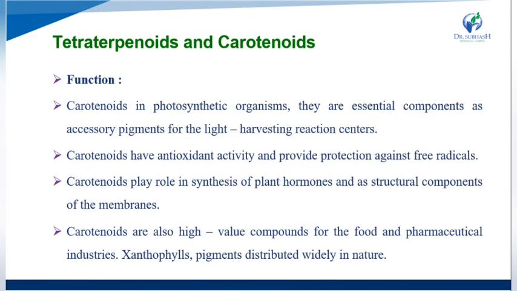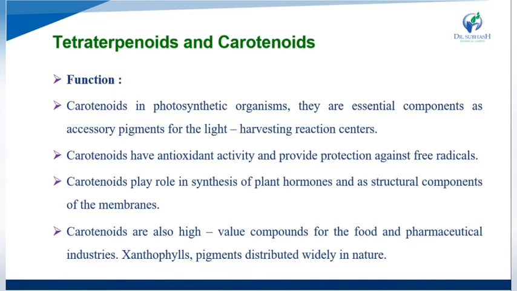Okay. Then functions of the tetraterpenoids and carotenoids. Carotenoids are found in photosynthetic organisms. They are essential accessory pigments for the light harvesting reaction centers.